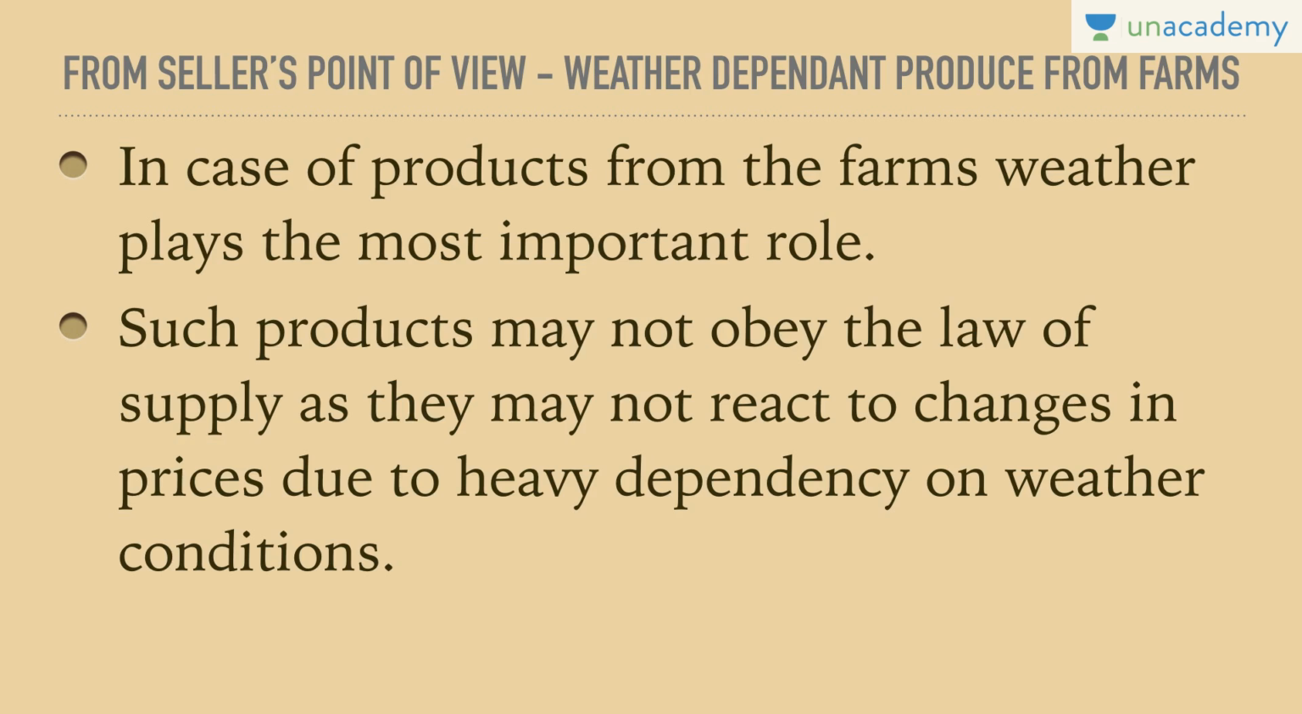Let me make you understand. If the weather conditions are not conducive, or not good, then all the crops which are growing or which are expected to grow would not be grown, or would not be grown in as much quantity as required. So the farmers would not be able to produce as the weather doesn't support them. On the other hand, if the weather is very friendly to the farmer, then they would have more than good produce. So it's weather dependent produce from farms. It is an exception to the supply curve.